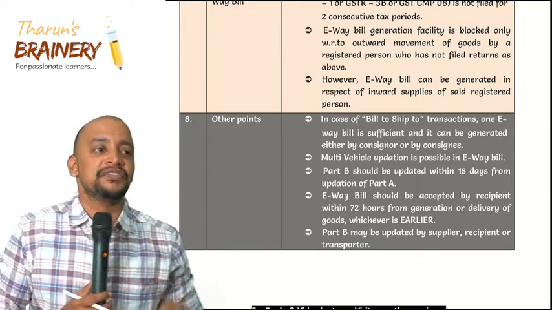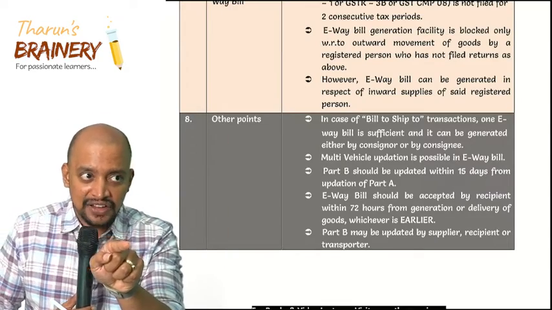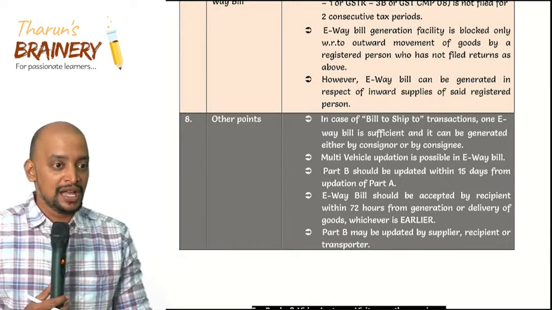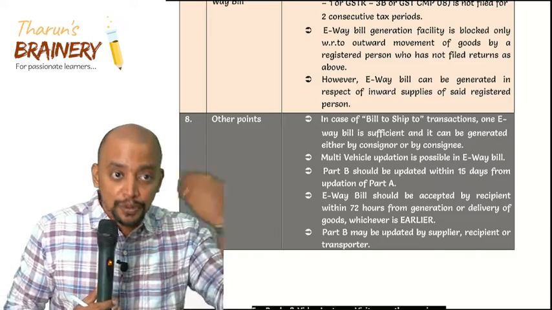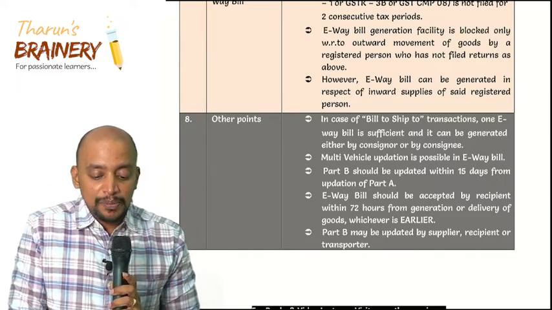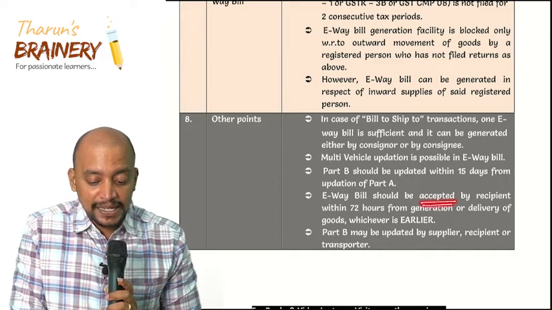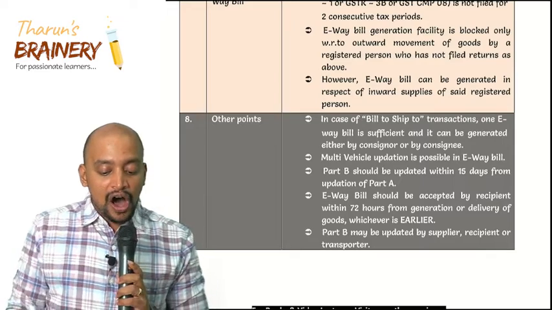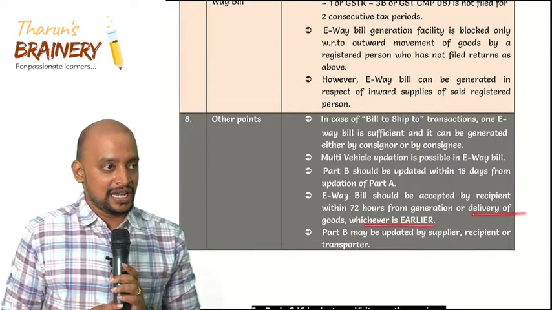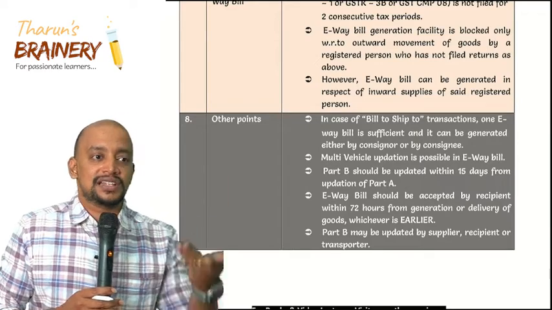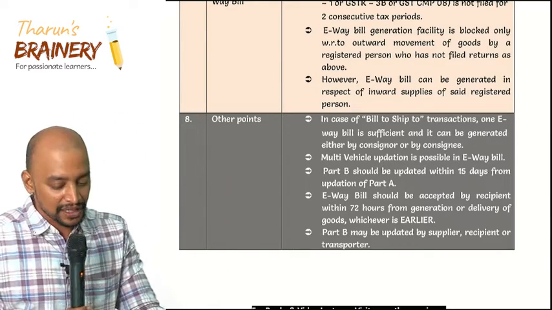So I need to cancel the e-way bill. Had I not cancelled it, it is as good as I have purchased from them, and it will be difficult for me to prove that I have not purchased. That's why once an e-way bill is generated, it should be accepted by the recipient within 72 hours of generation or delivery of goods, whichever is earlier. Once the goods are delivered to me, can I go and cancel? I cannot do the cancellation.